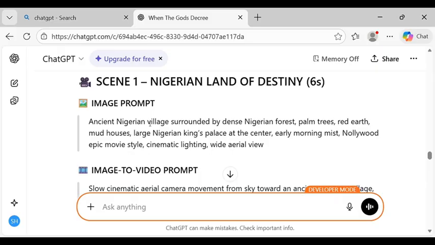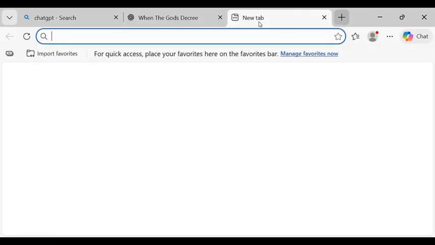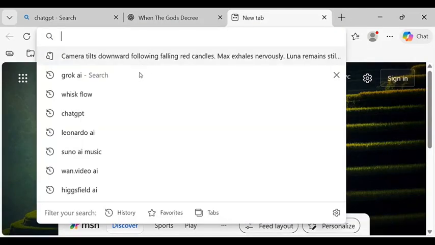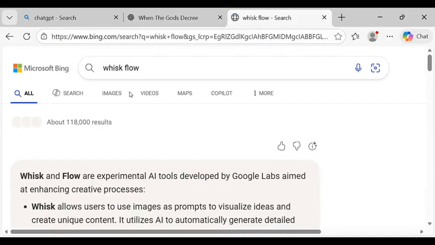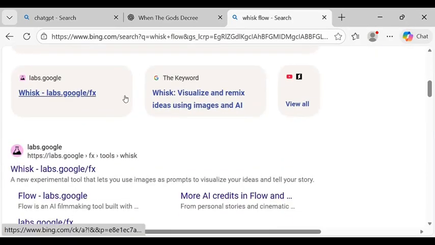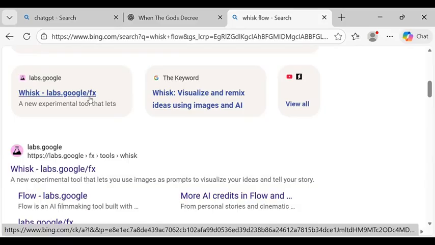So the next thing you are going to do is to head over to this AI tool. You go to Google and you search for this AI tool called Whisk. And Whisk is the AI tool I use to generate the images. Yes, I first generate those images which I use for this video.